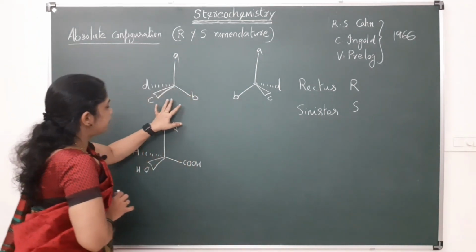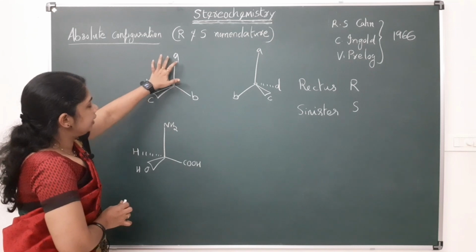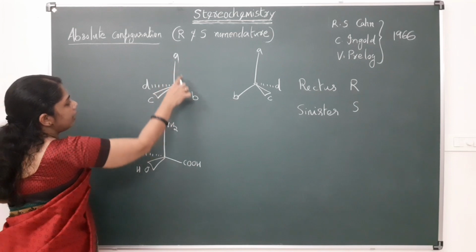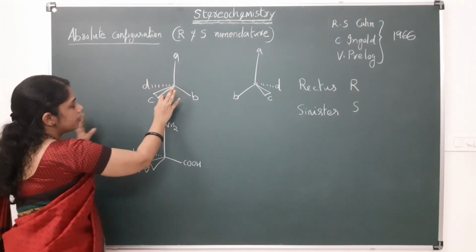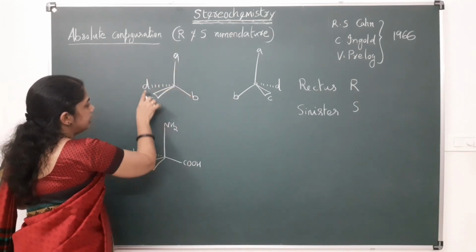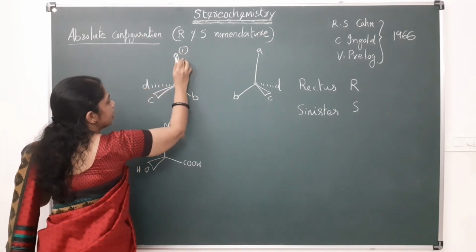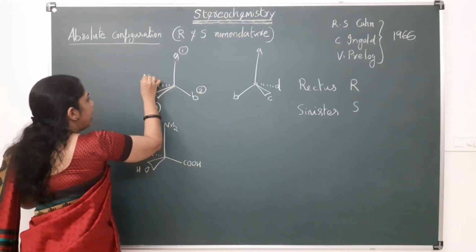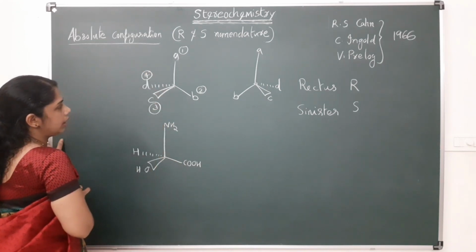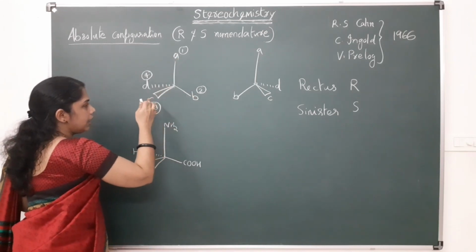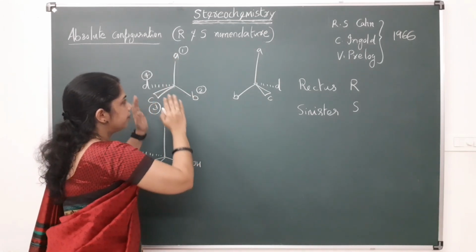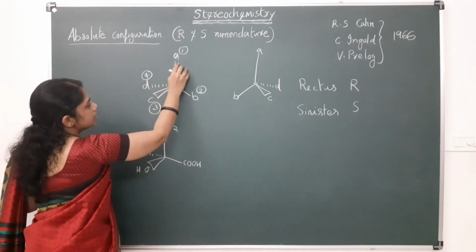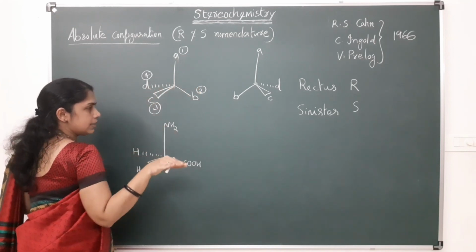For example, suppose this is a molecule and the different groups attached to this chiral carbon are A, B, C, D. Suppose A has the first priority, B the second priority, C the third priority, and D the fourth priority. As I already said, the priority is given by following certain rules, which we will look at.